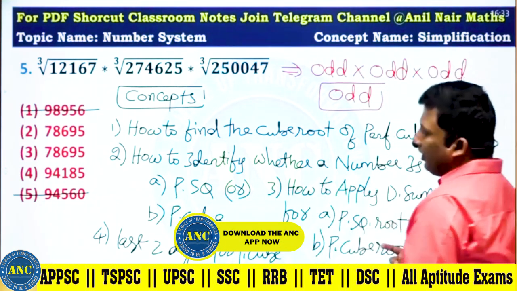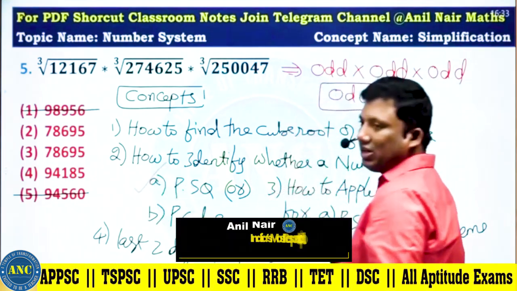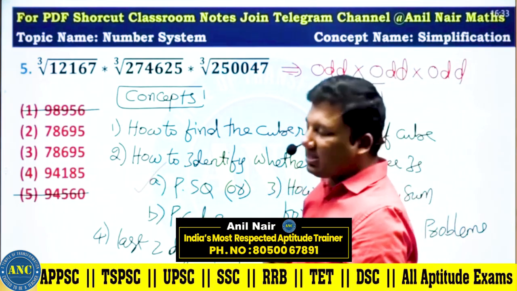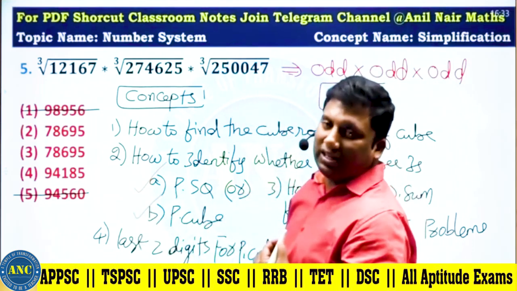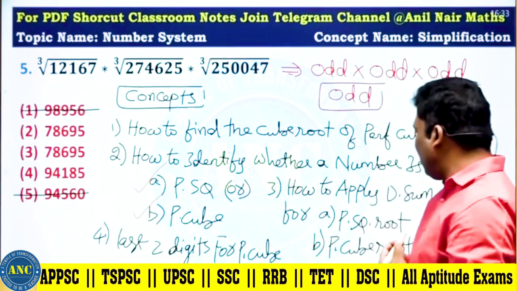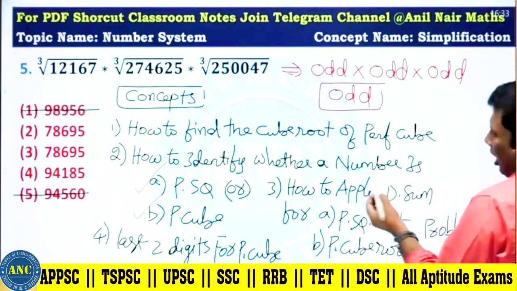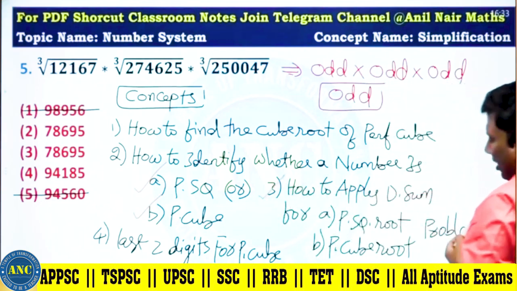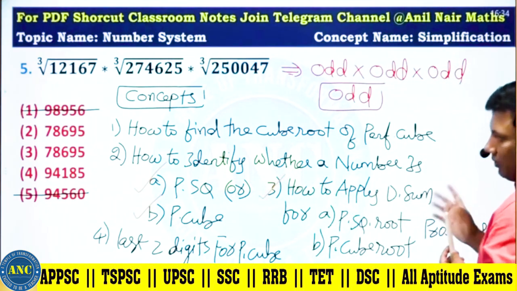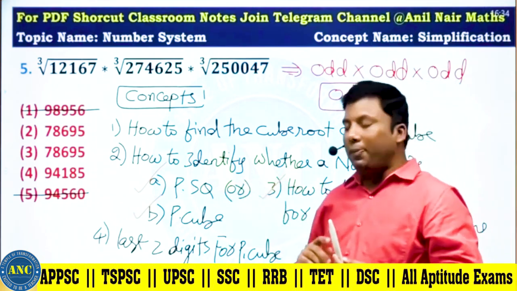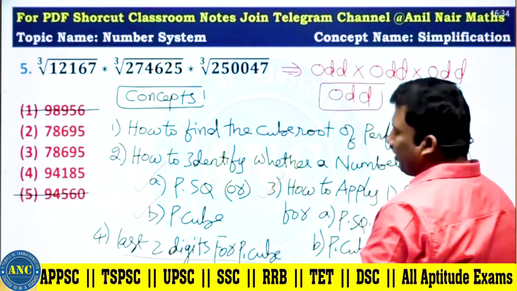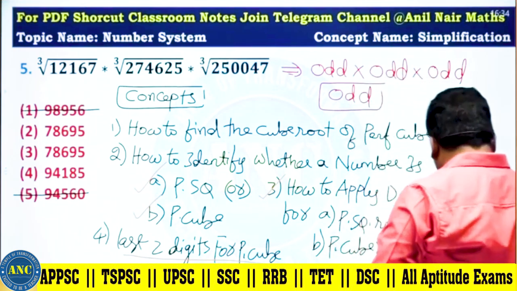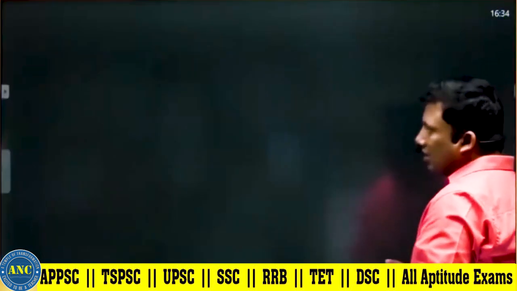How to identify whether a number is a perfect square: perfect square digital sum will always be 1, 4, 7 or 9. Perfect cube digital sum will always be 1, 8 or 9. How to apply digital sum for perfect square or perfect cube. In the second part, some more properties are there, we will discuss. How to find the last two digits for the perfect cube. Let me explain that concept.